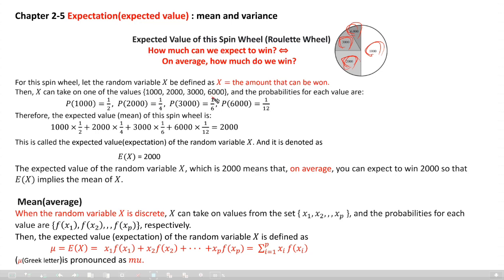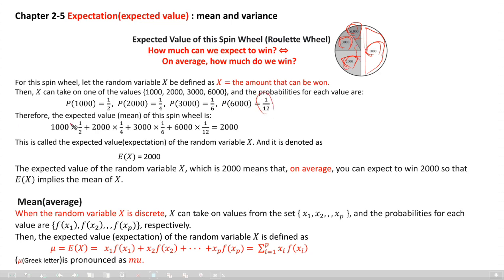The probability of 1,000 is half. The probability of 2,000 is 1/4, which is 90 degrees. The probability of 3,000 is 60 degrees, so 1/6. The probability of 6,000 is 30 degrees, so 30 over 360, which is 1/12.